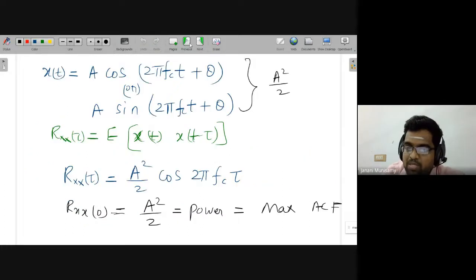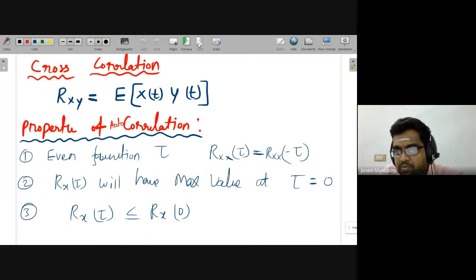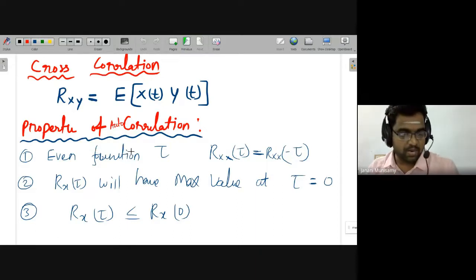From the previous slide, we can understand. We have taken some function, for which the autocorrelation function we defined as A square by 2 cos of 2 pi fc tau. We know that cos is by default always an even function. This is a simple example, but for any other signal, random or deterministic, in general the autocorrelation function is always an even function of tau. That is the important understanding here.